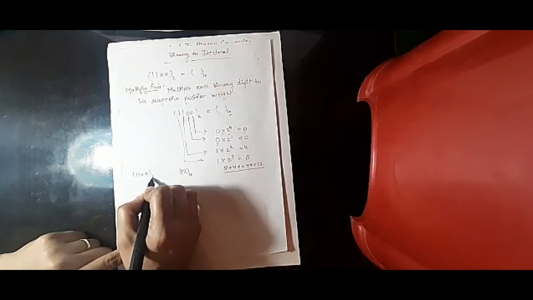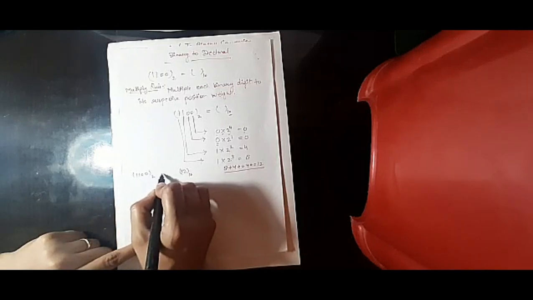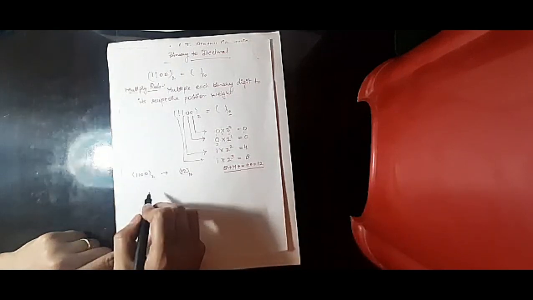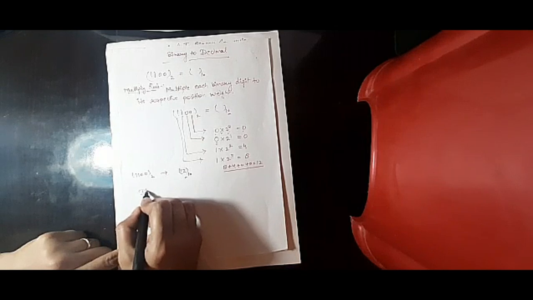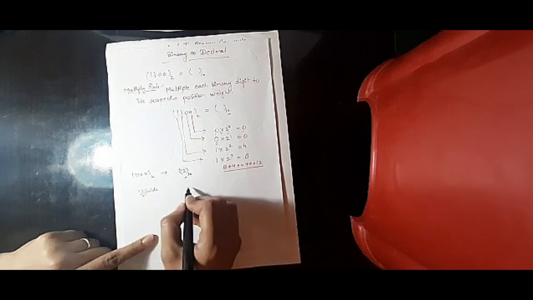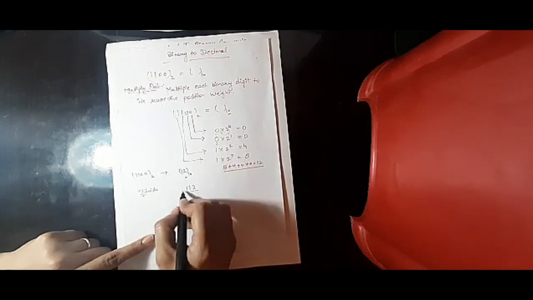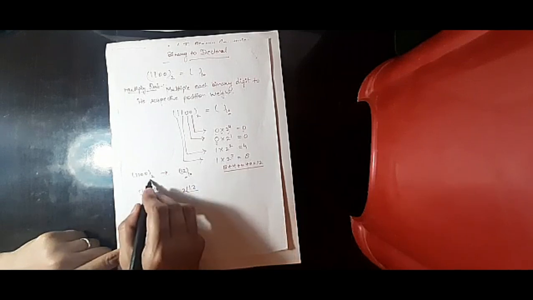What was the number? 1100. We will call this number 1100. It is a binary form, converted into the tens form. Okay, let me check the number. Is 12 right or not, is it correct or not? We have to follow the divide rule. How? 12 is divided by 2. Why 2? Because we want to convert to that position, binary.